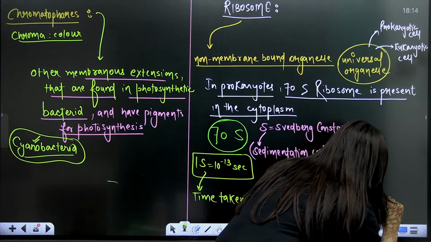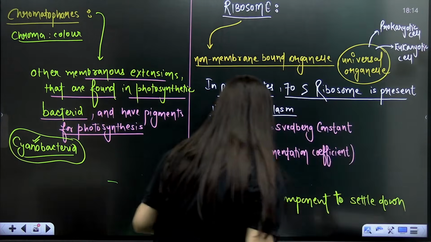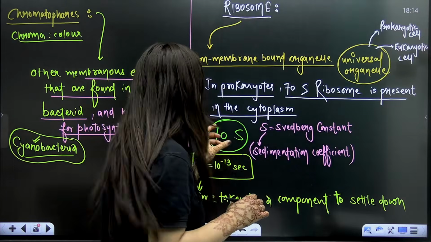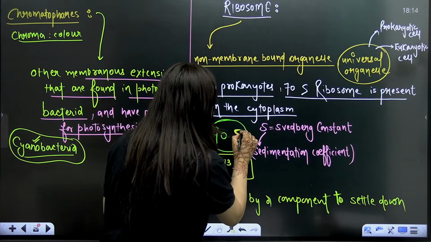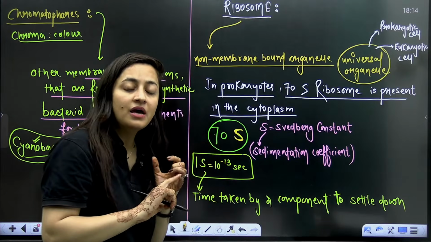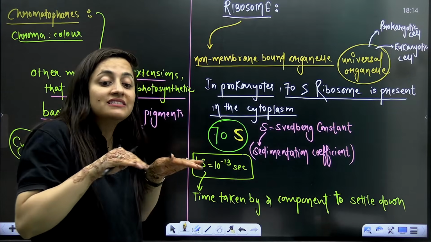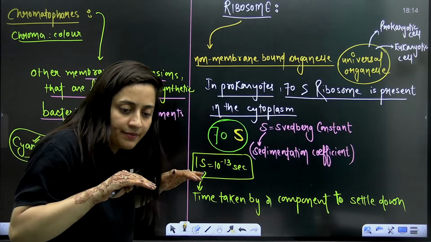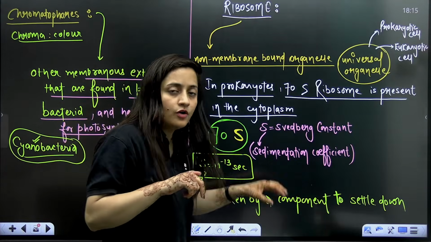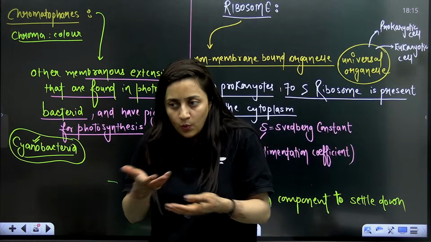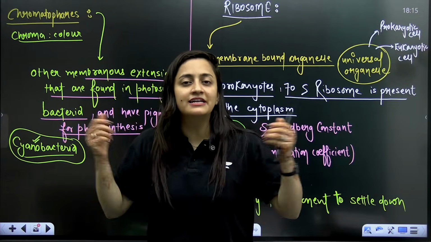In simple words, when I'm saying S, the Swedberg, it is the time taken by a particle to settle down or form the sediment during centrifugation.